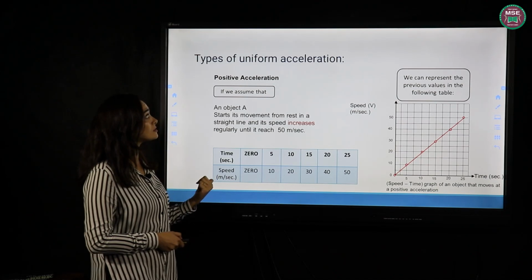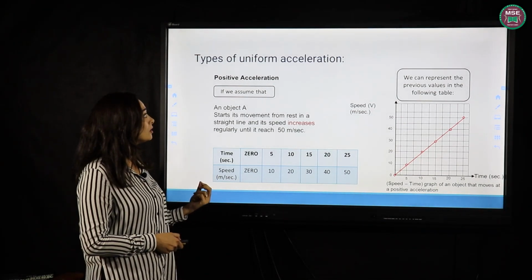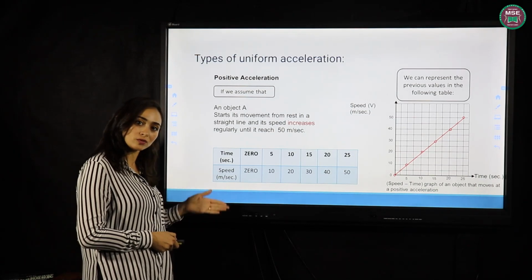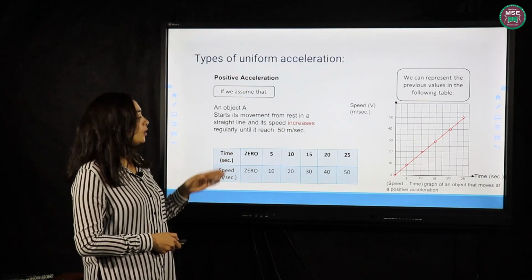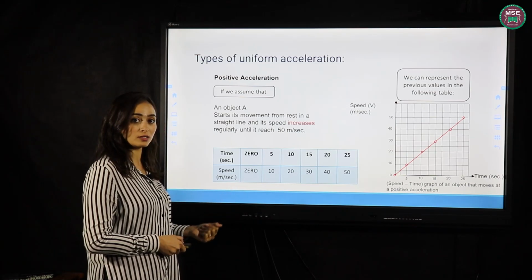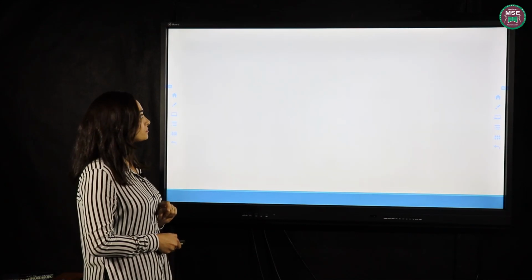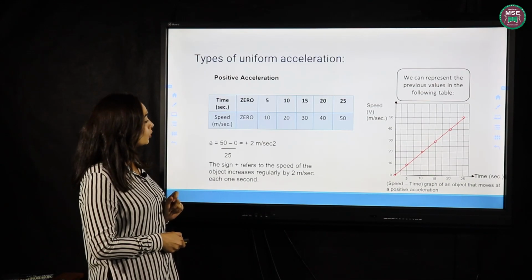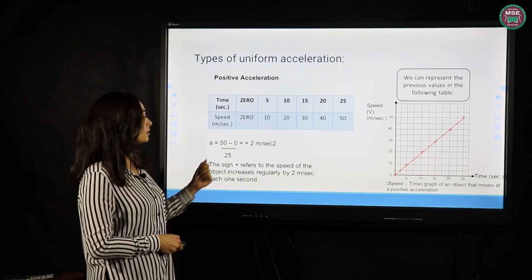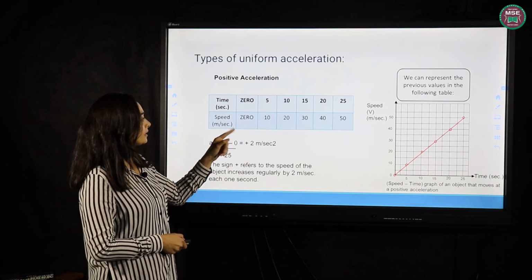We can say this type of acceleration is a uniform acceleration because the speed changes by equal values in equal periods of time. While here, when the initial speed is smaller than the final speed, we can say this is a positive acceleration.